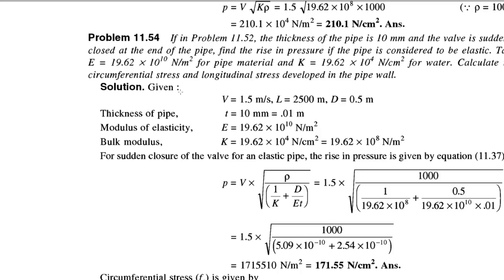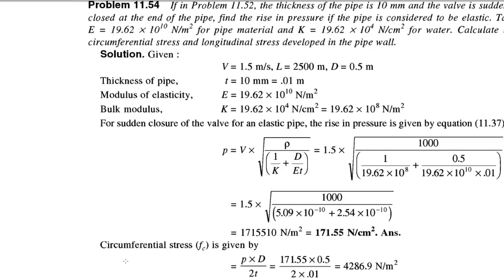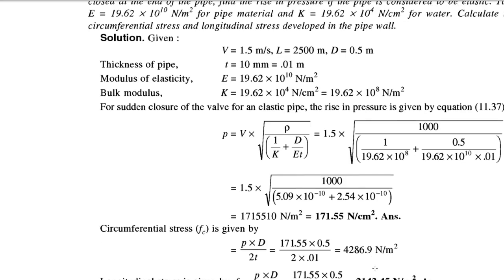Second part is to calculate the circumferential stress and longitudinal stress which are developed in the pipe. So the circumferential stress, note down, is given by this formula, that is rise in pressure intensity into diameter divided by 2 into thickness of the pipe. We have calculated the rise in pressure, we know the diameter, we know the thickness of the pipe. So substitute these values, we will get the circumferential stress, that is small f suffix c, as 4286.9 Newton per meter square.